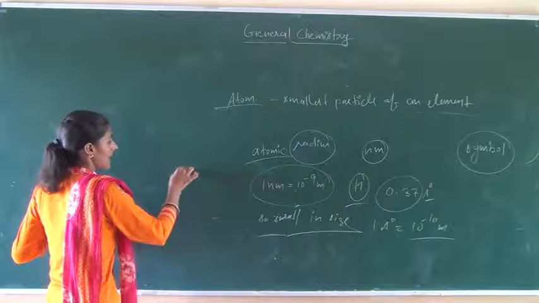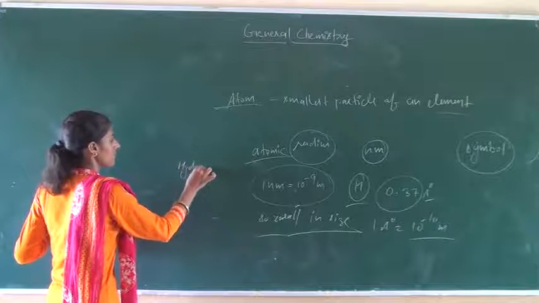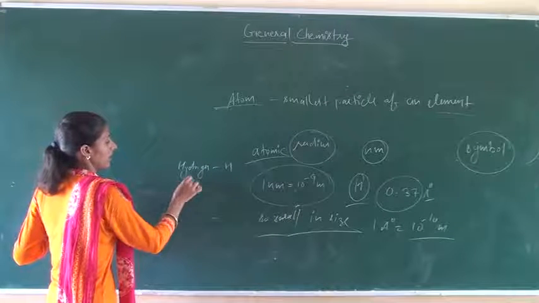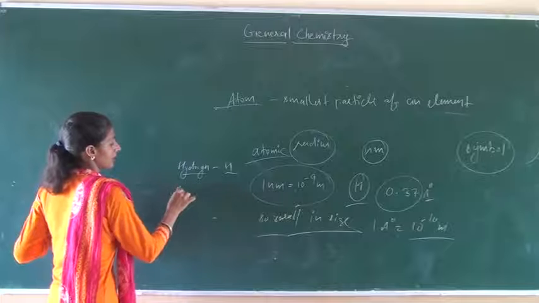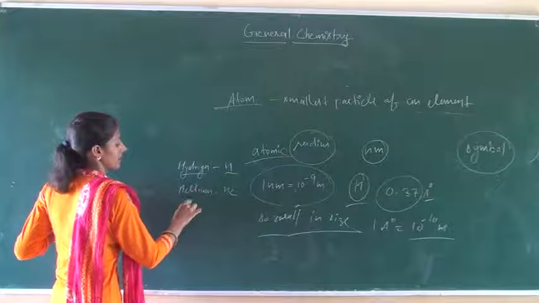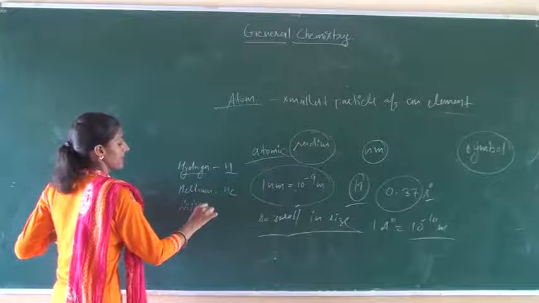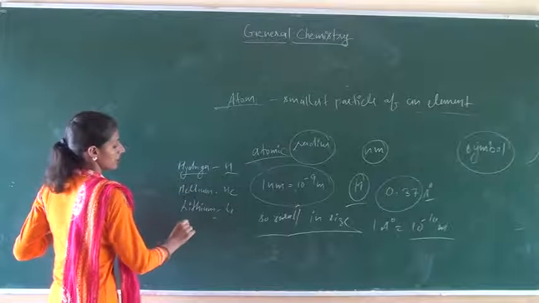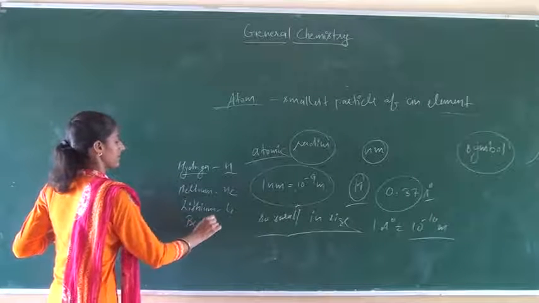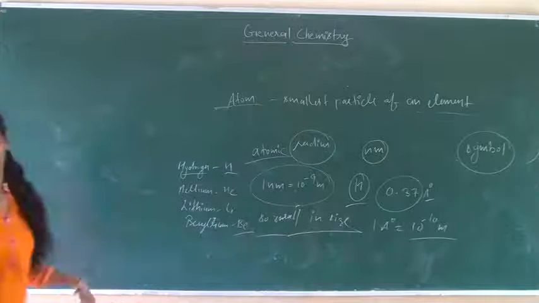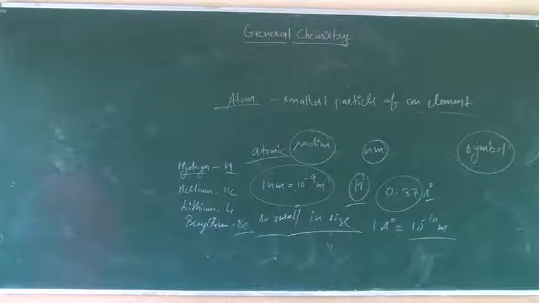For example, hydrogen has the symbol H, helium He, lithium Li, beryllium Be. These are the symbols of some elements which are given in the table.